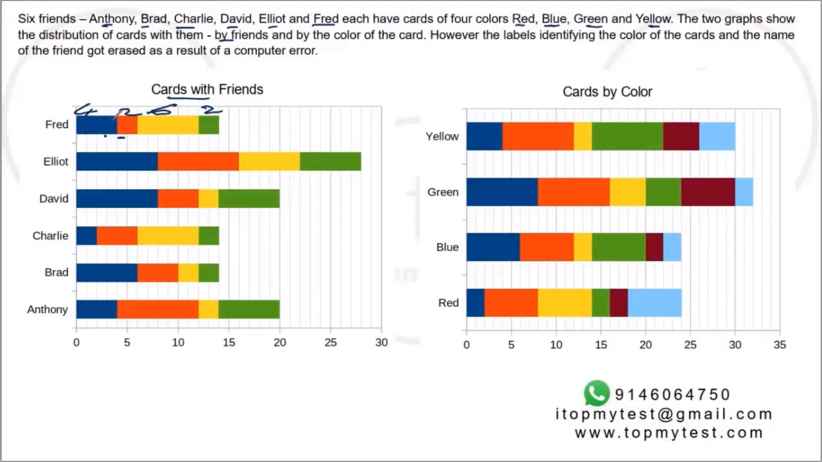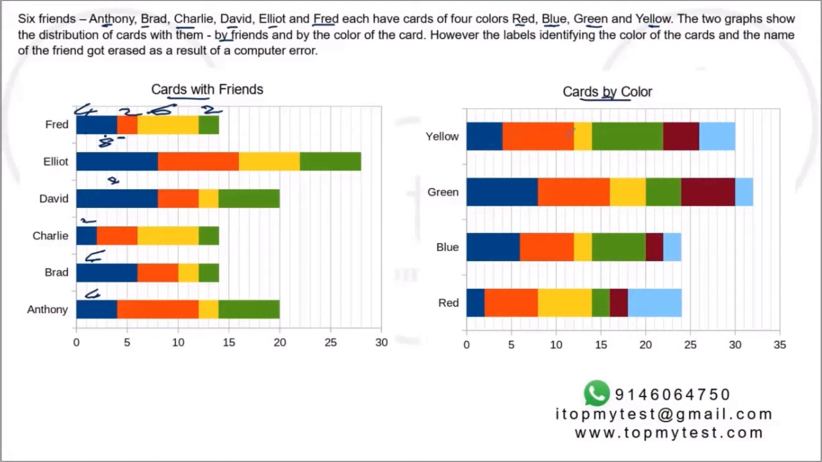But we also know that whatever color Fred has 4 cards of, Elliot will have 8 cards of that color. Similarly, David also will have 8 cards of that color. Charlie will have 2 cards of that color. Brad will have 6 and Anthony will have 4 of the first color. Similarly, for the second color, the third color and the fourth color.